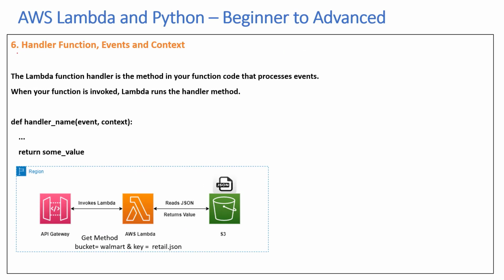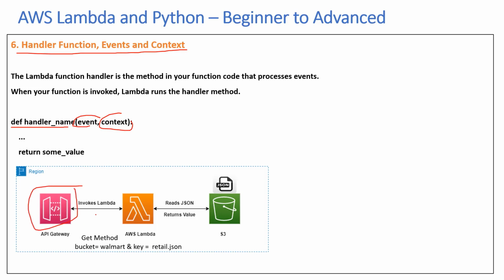Okay, the sixth one is on the handler function, event, and context. We already discussed that in a little bit of detail in the previous section. But just to recap, the handler function is something that runs your function code based on the events that it gets from the service that has invoked the Lambda function. So here you have the function, which has two parameters, the event and the context. So let's look at what an event is.